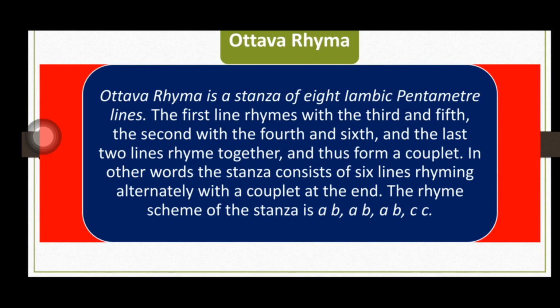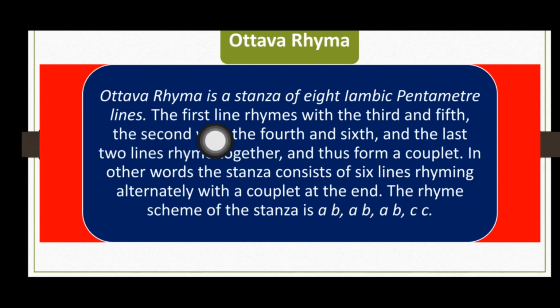Penta means that there will be 5 feet and 10 syllables, and each foot will be structured as unstressed and stressed, unstressed and stressed. The difference is that the Chaucerian stanza has 7 lines, while this stanza has 8 lines, and otherwise the same structure.